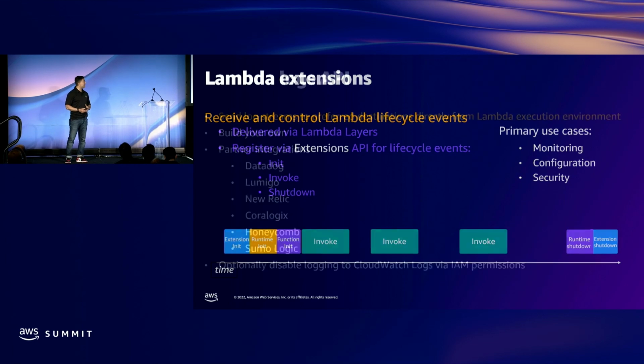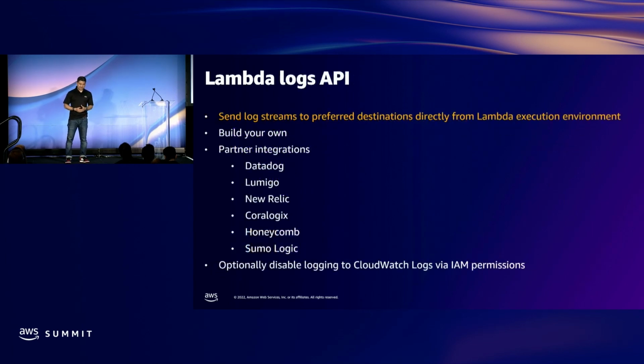to name a few. Like I was mentioning, if you want to stream your logs directly to Splunk or somewhere else, skipping CloudWatch, you can use the Lambda Logs API. Basically, the extension subscribes to the log stream from Lambda and then sends it directly to these third-party partners. And you can optionally disable logging to CloudWatch Logs via IAM permissions.